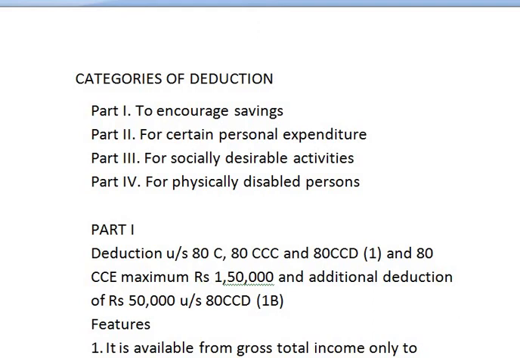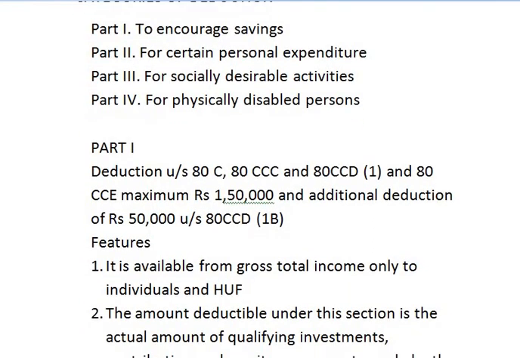Part 1 deductions are allowed. Part 2 deductions are for certain personal expenditure of an individual. Part 3 is for socially desirable activities such as donations. And part 4 is for physically disabled persons. If the assessee is physically disabled, then part 4 deductions are allowed.